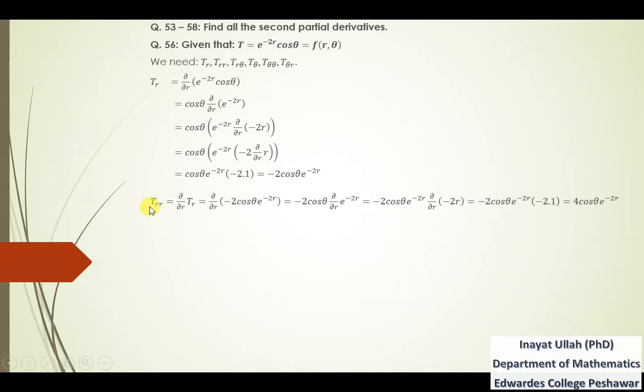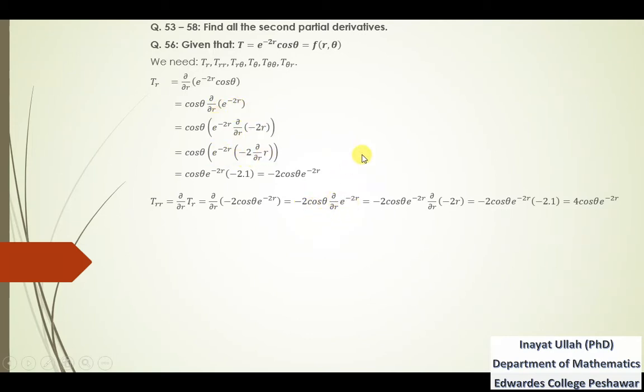Now the second derivative of t with respect to r, that is the partial derivative of tr with respect to r. This is tr from here. Now that is the partial derivative with respect to r, so minus 2 cos theta will be kept constant, and we are left with the partial derivative of e^(-2r), which stays just like that.